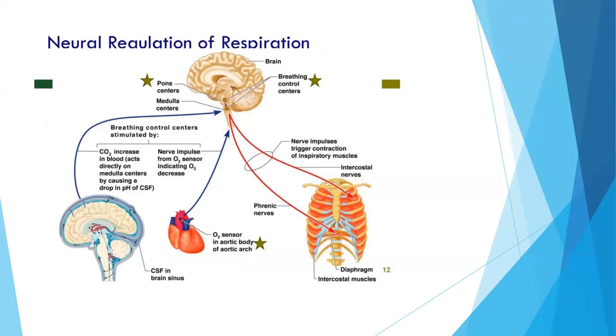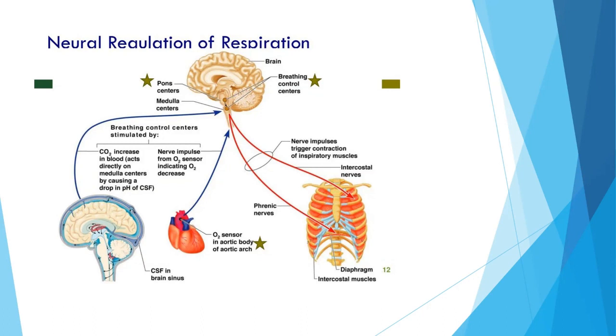Now, here is the neural regulation of respiration. You can see there is the brain, and the breathing control center, which is the pons and the medulla center. There are nerve impulses which trigger the contraction of inspiratory muscles like the diaphragm and the intercostal muscles. The diaphragm is supplied by the phrenic nerve, and the intercostal muscles are supplied by the intercostal nerves. Whenever there is stimulation of these nerves, there is initiation of inspiration.